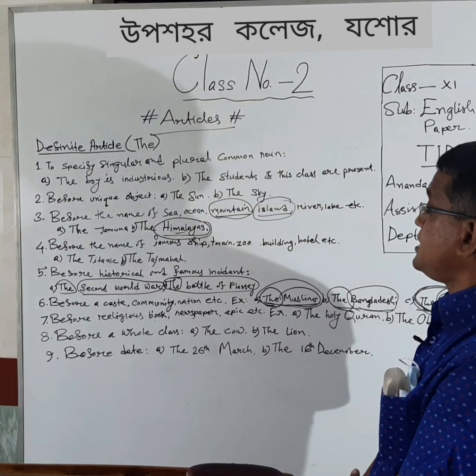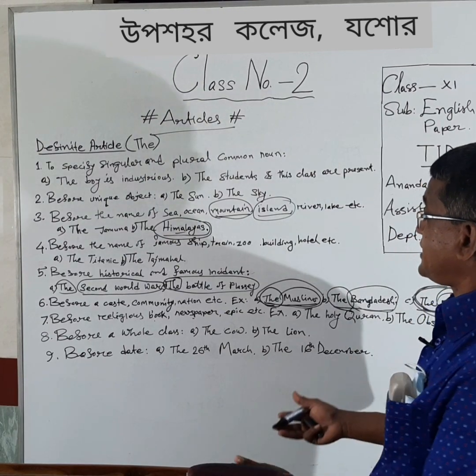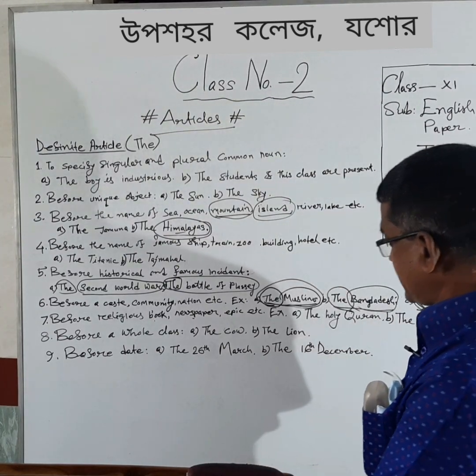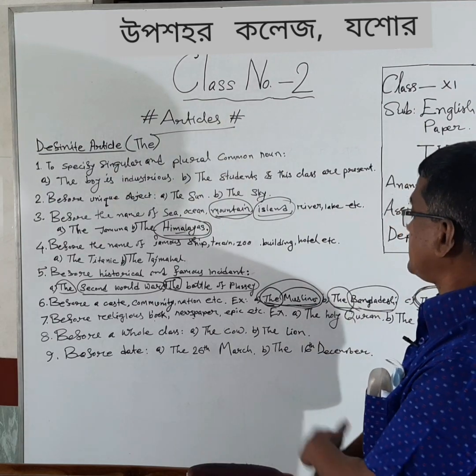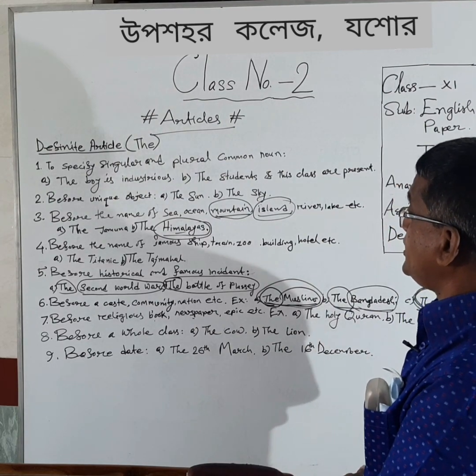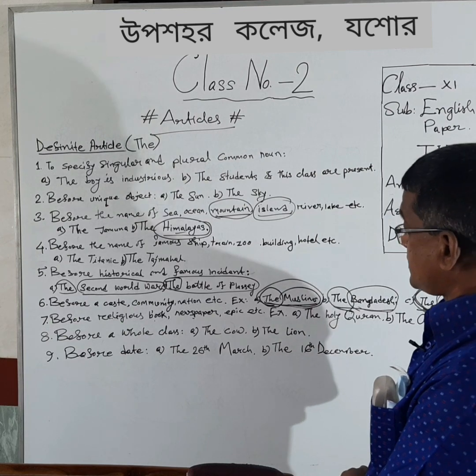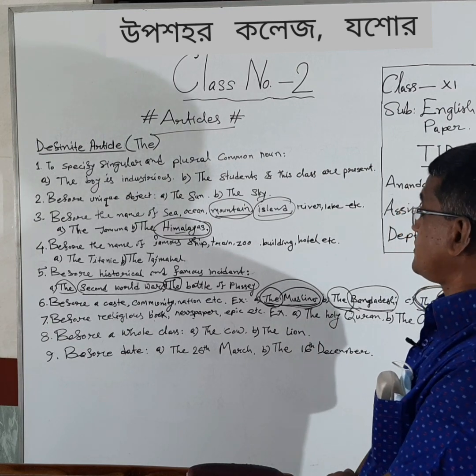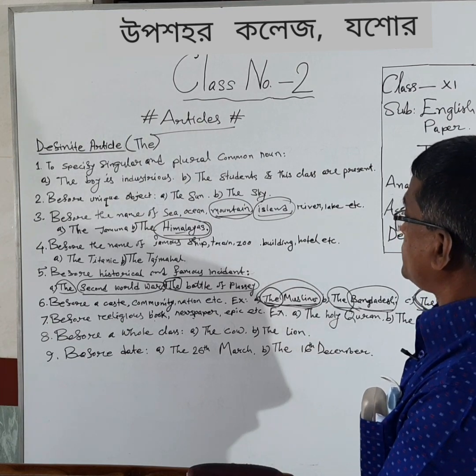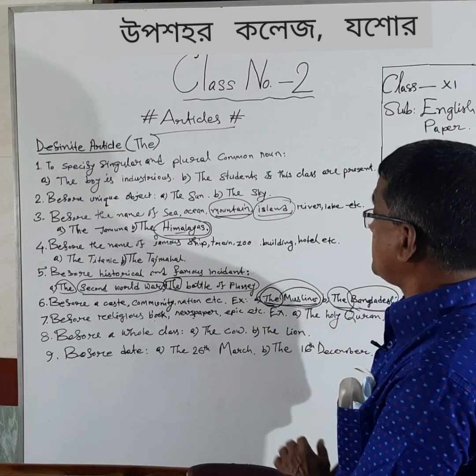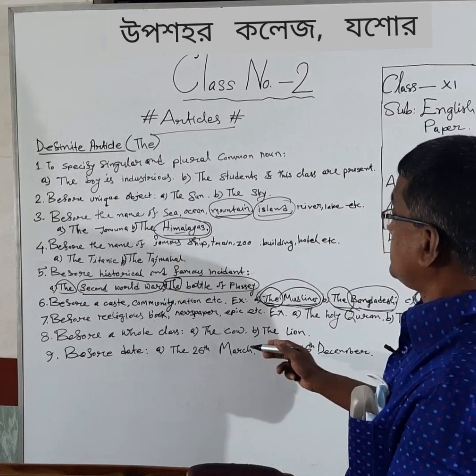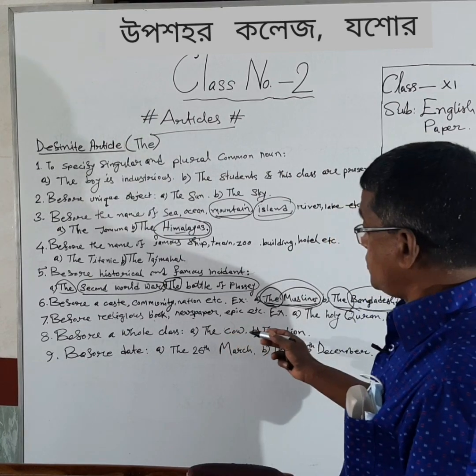Next, before a whole class. Here we will have to notice God has created so many creations or creatures in this world. When we write the name of those creations, we will have to use "the" before them. For example, the cow.